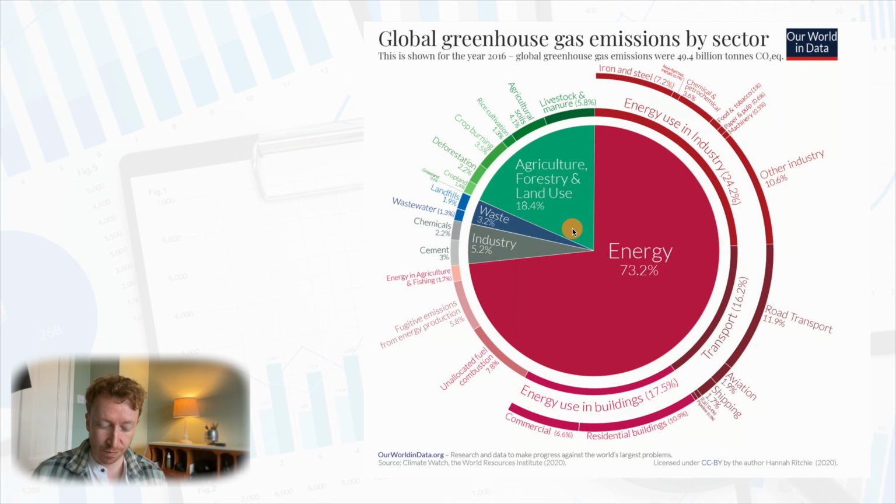Following that, we have the agriculture, forestry and land use sector, and this accounts for 18.4% of energy use. Industry accounts for 5.2% of greenhouse gas emissions, and 3.2% of greenhouse gas emissions is accounted for by waste.